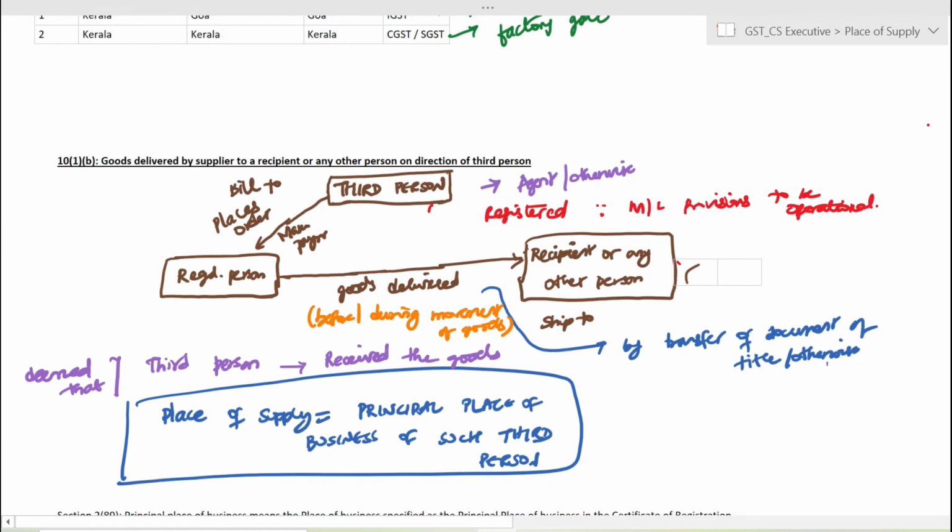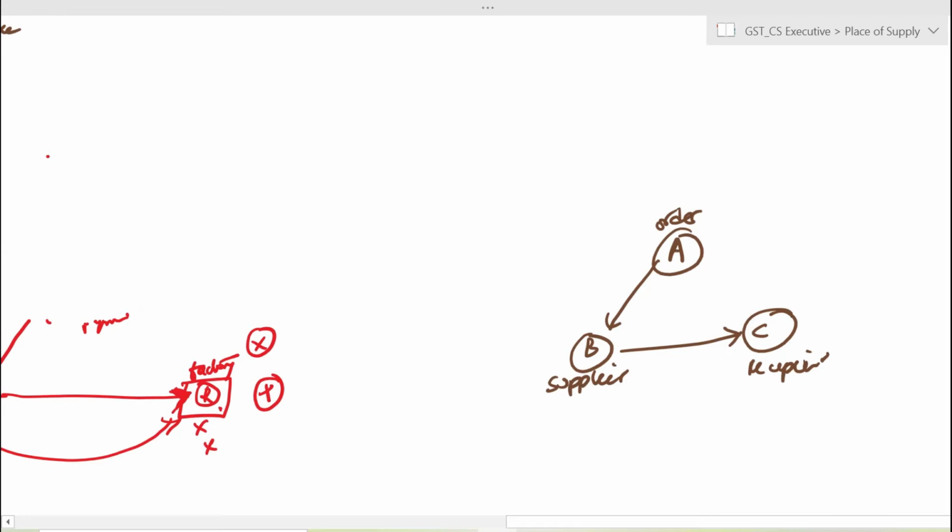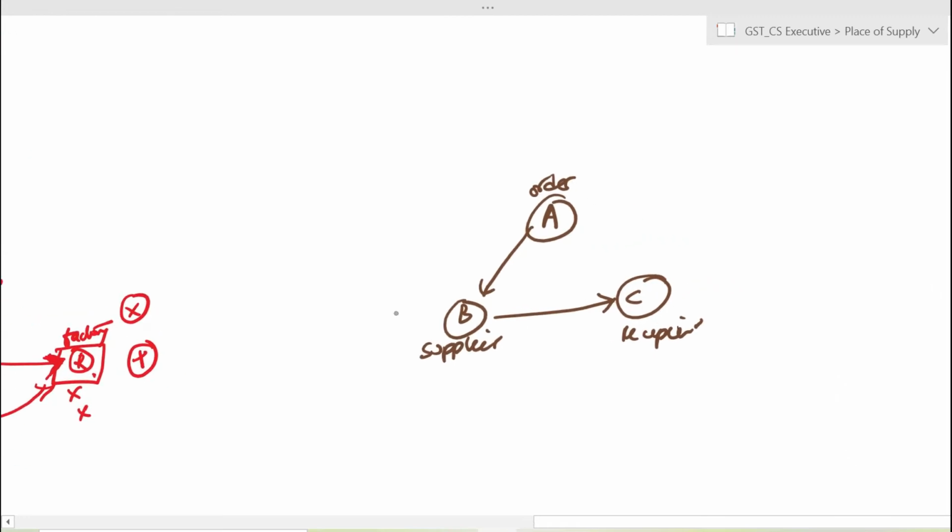Let us look into the next transaction, which is provided in 10(1)(b). Here, goods are delivered by the supplier to the recipient, or any other person, on the direction of a third person. So when the goods are being delivered by the supplier to a recipient on a third person's order, the person who is delivering the goods has received the order not from the person to whom the goods are being delivered, but from the third person.